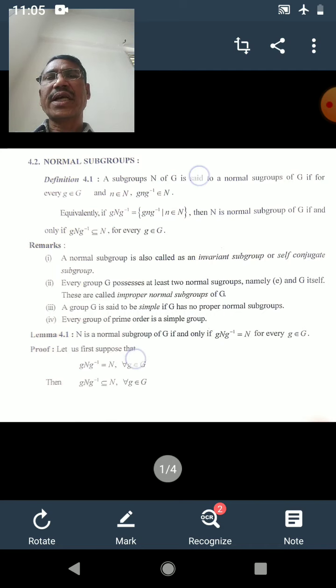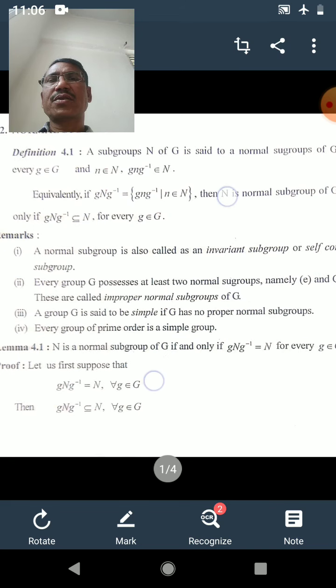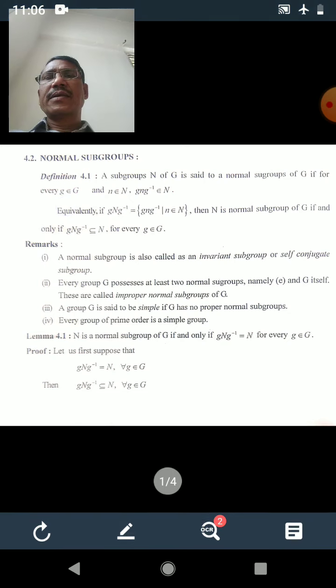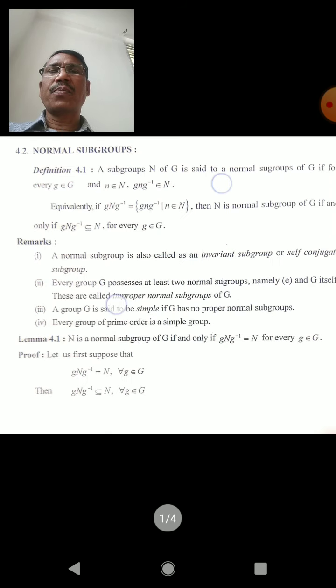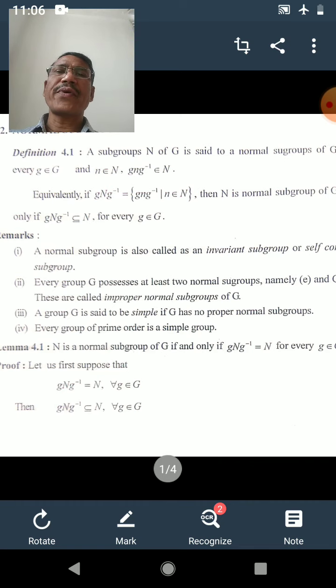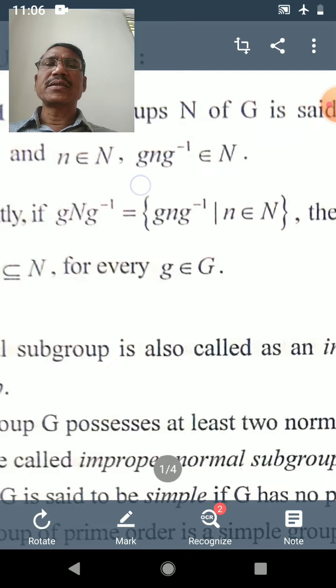At first, we shall define a normal subgroup. To define it, consider G is a group and N is any subgroup of G, and small g is an element of group G and small n is an element of subgroup N. If the element g n g inverse belongs to N, then the subgroup N is called a normal subgroup.